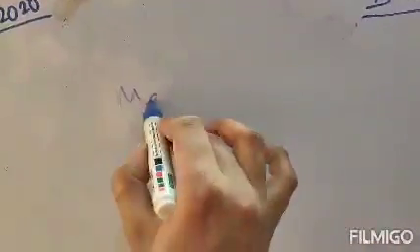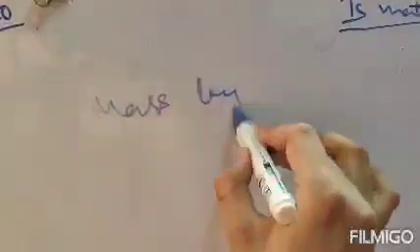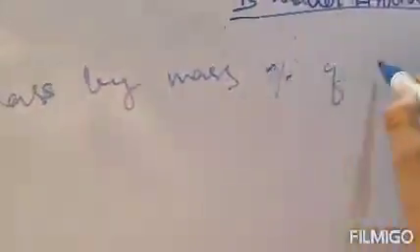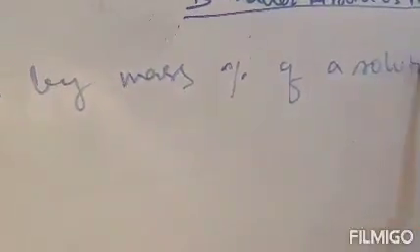The next formula is how to find the mass by mass percentage of a solution. When I solve numericals, this formula will be used. Just note it down.